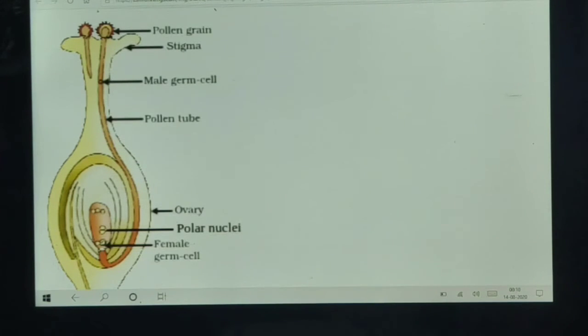The ovule turns into the seed. It has the future plant, or embryo.